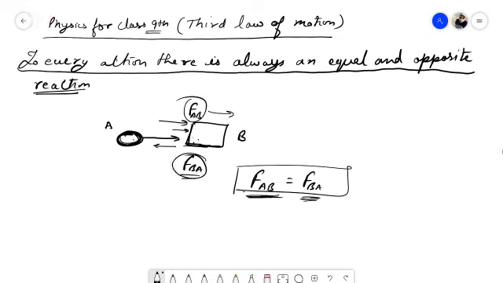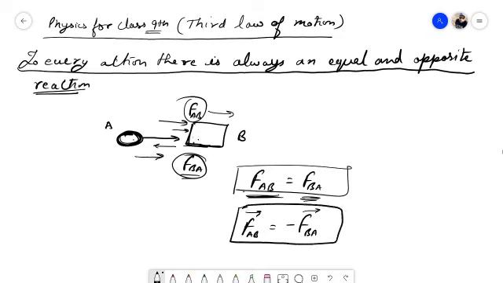Is it clear? But if I am including the direction also, then FAB will be equal to minus FBA. Why is it minus? Because it includes the direction: if this force is acting in this direction, then the other will be in this direction. That is, they act in opposite directions, and the forces are equal. So for every action there will be an equal and opposite reaction.